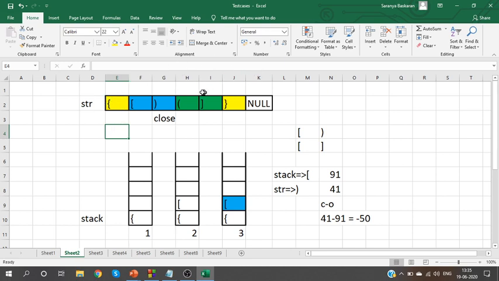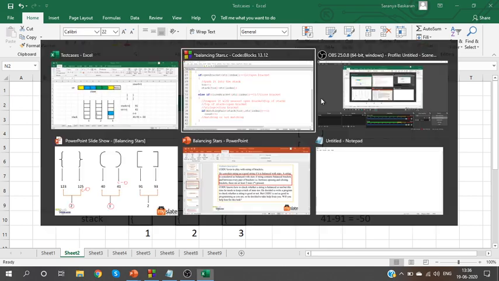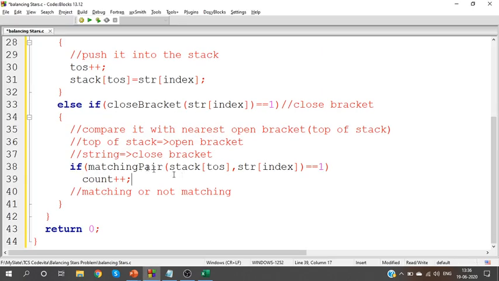Guys, don't try to match this square bracket with this square bracket. That is not how balancing works. Each open matches to the nearest close. So I will consider the pairs like this only. This curly bracket and this one matches. So in this case, count value should be 1, which means whenever I have a matching bracket, I should count the number of matching brackets. So when I find a matching pair, I'll increase the count.